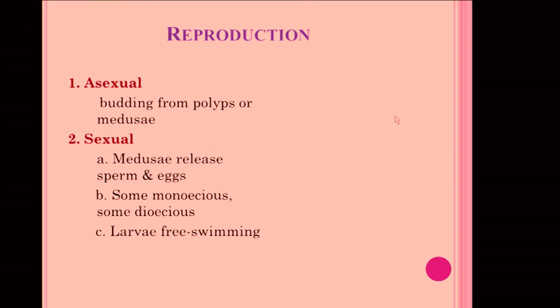Polyps or medusae, both can generate buds by asexual method of reproduction, whereas the sexual method of reproduction takes place by release of sperms and eggs. In these Coelenterata animals, some animals are monoecious and some are dioecious, and they have a free swimming larva, that is planula.